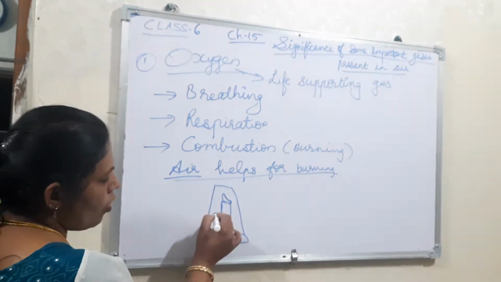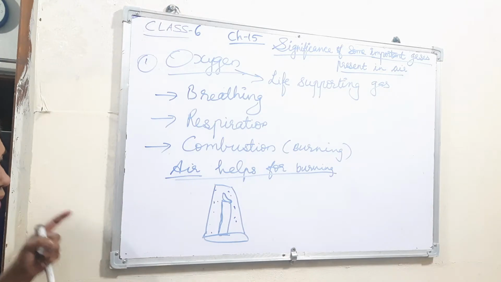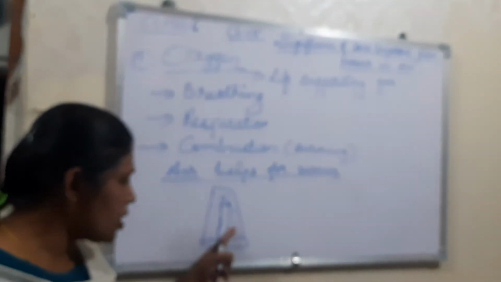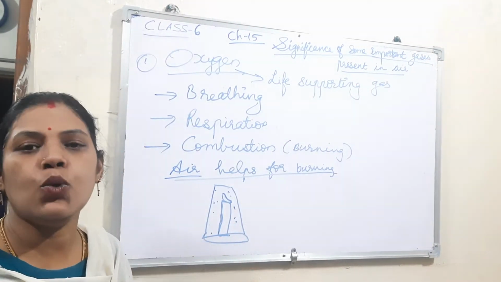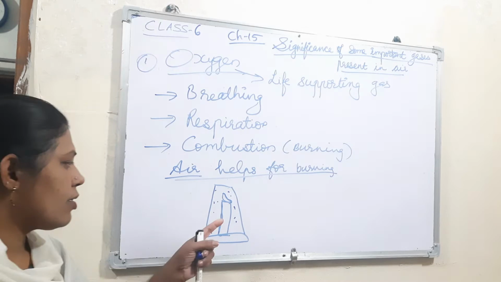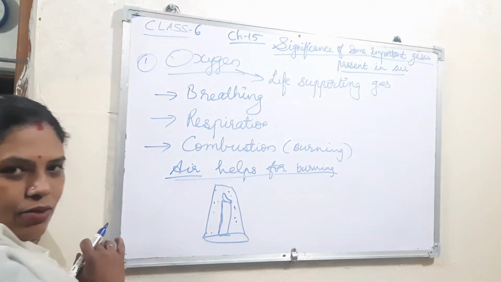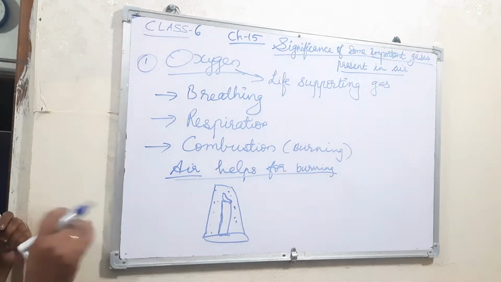Because the oxygen was there and the flame was burning, but when the oxygen inside this glass tumbler became totally used up, it extinguished, because there was no air. If there is no air inside, then it cannot burn.